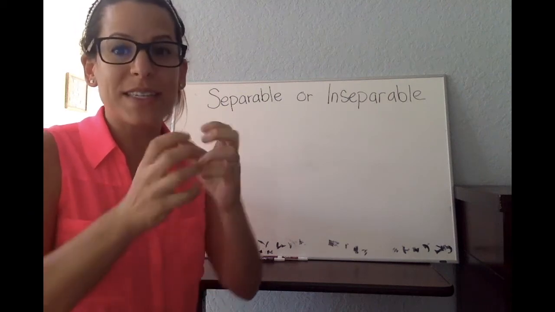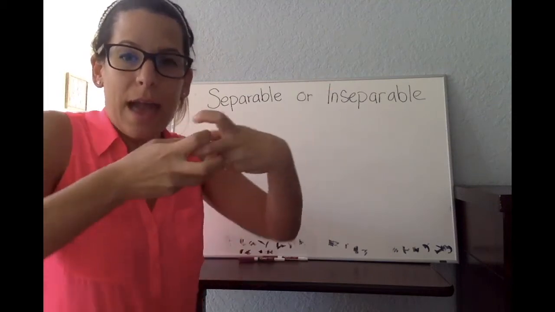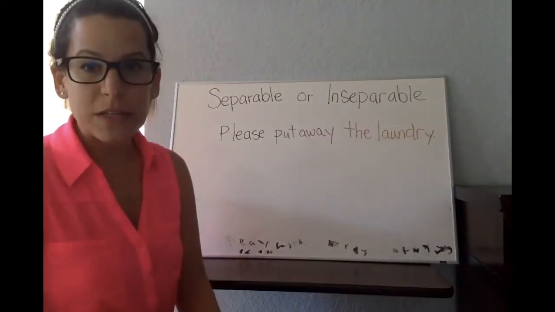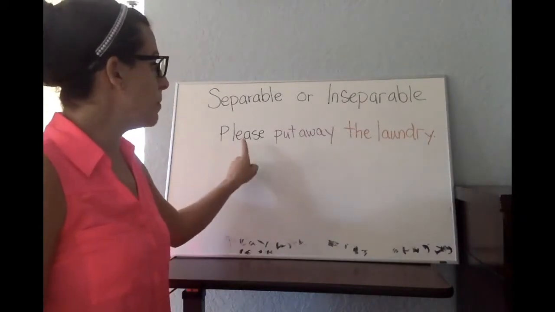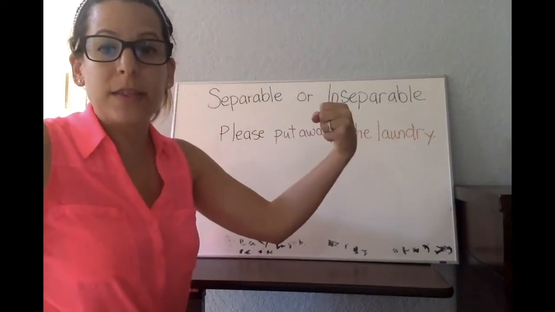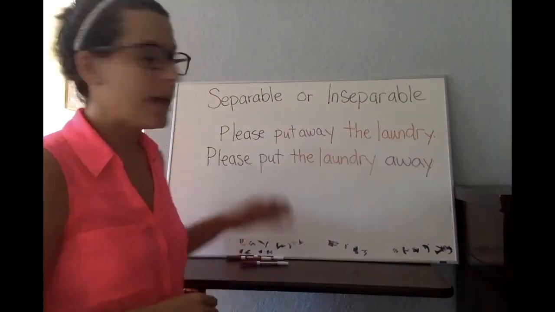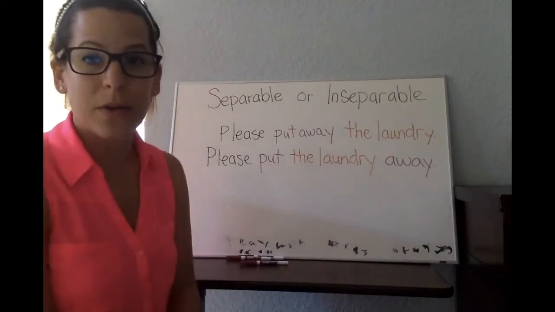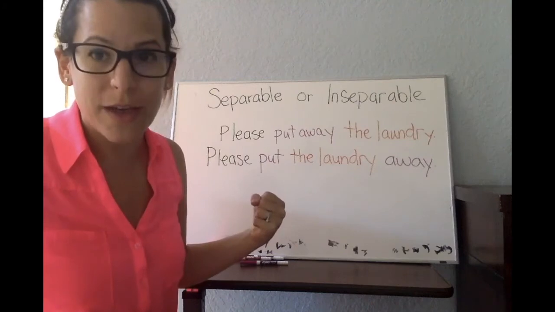Phrasal verbs can also be separable or inseparable. If the phrasal verb is separable, that means you can take the verb and the particle and take them apart to put another word inside of it. The phrasal verb put away is separable. So in this situation, please put away the laundry. I can take put away, separate it, and the laundry can go in between the phrasal verb. Please put the laundry away is an example of a separable phrasal verb being separated. Both ways are totally okay.